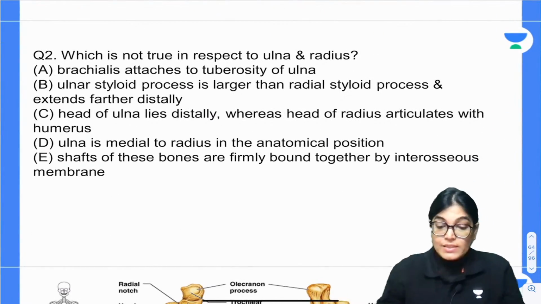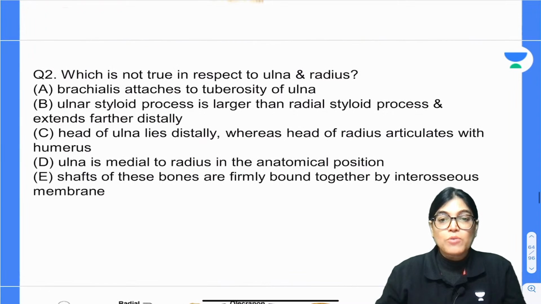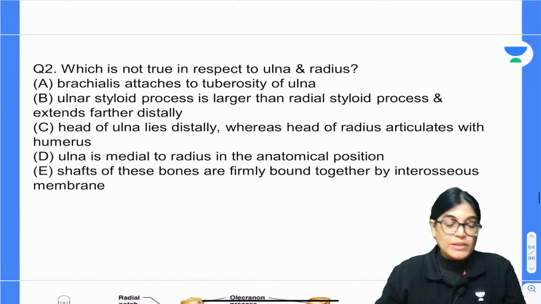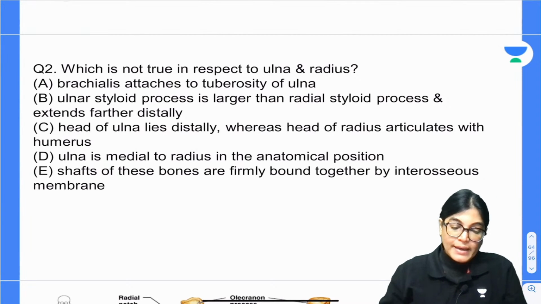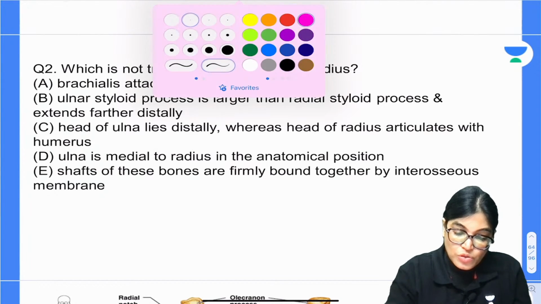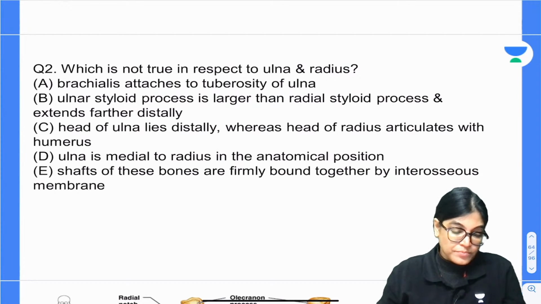Which is not true in respect to the ulna and the radius bone? Which of the following statements is incorrect about the radius and ulna bone? The options are: brachialis muscle attaches to the tuberosity of the ulna. Ulnar styloid process is larger than the radial styloid process and extends farther distally.